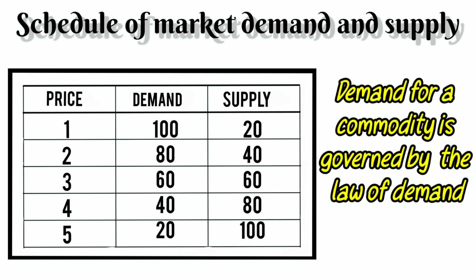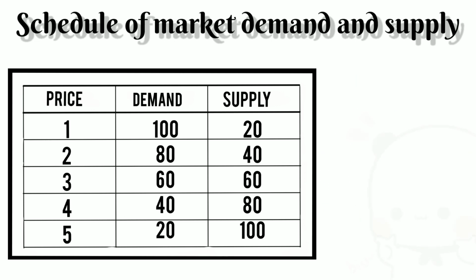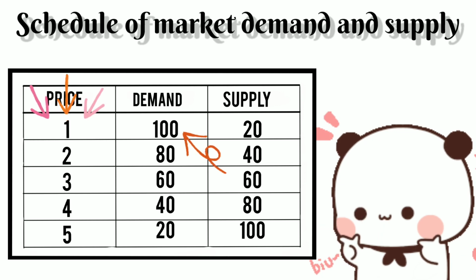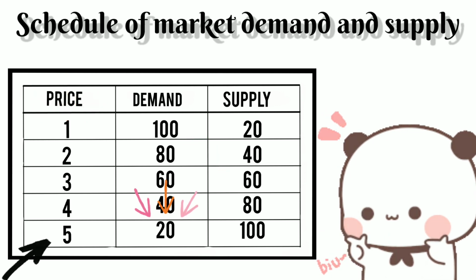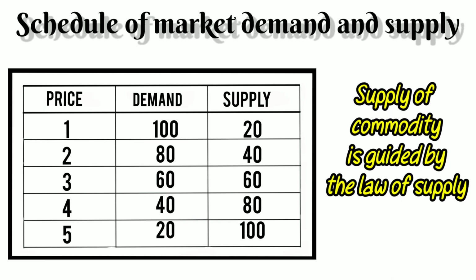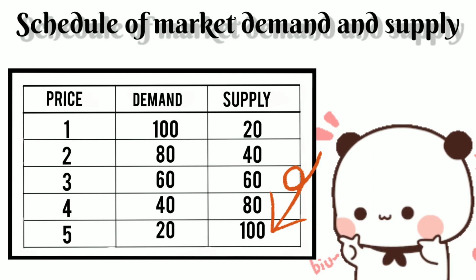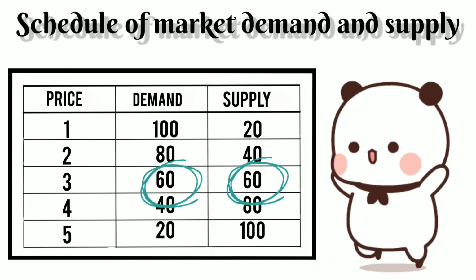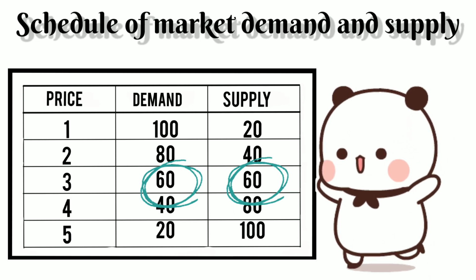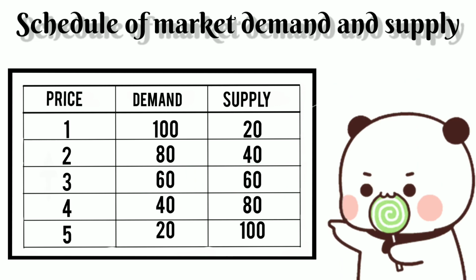Demand for a commodity is governed by the law of demand, as consumers buy more when the price is low and buy less when the price is high. Supply of a commodity is guided by the law of supply. Firms offer more supply when the price is high and less supply when the price is low. Here the equilibrium quantity is 60 and 60 because market demand is equal to market supply. A price lower than the equilibrium price is known as excess demand. A price higher than the equilibrium price is known as excess supply.